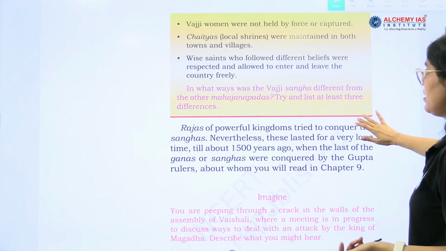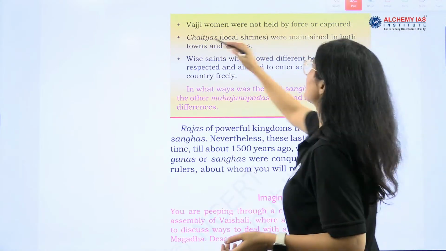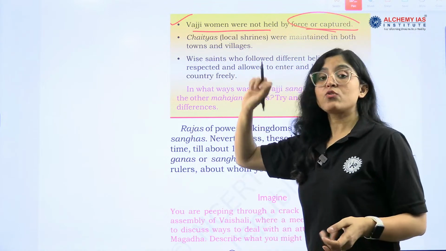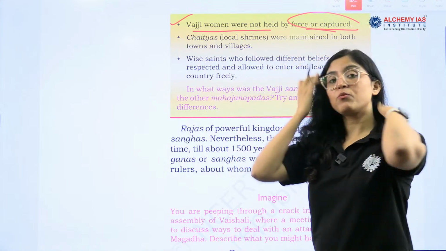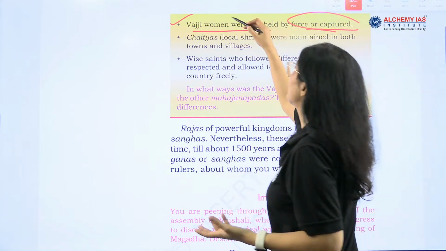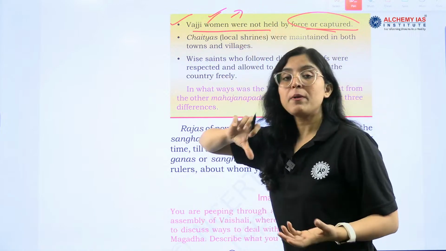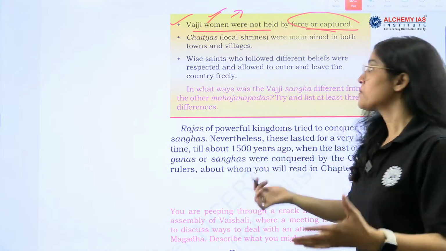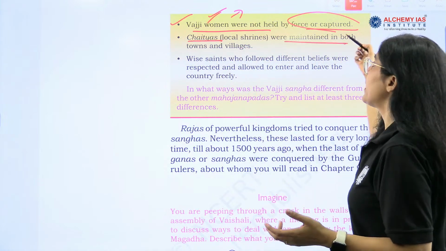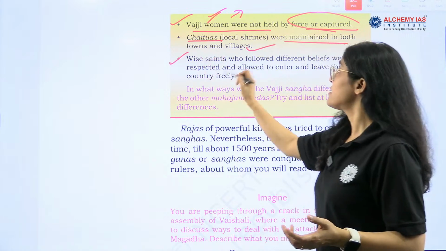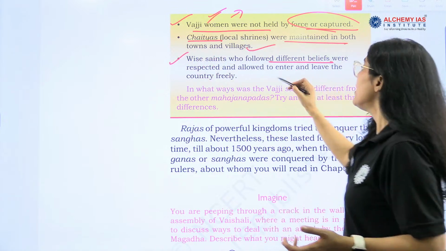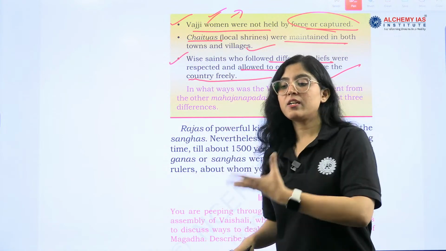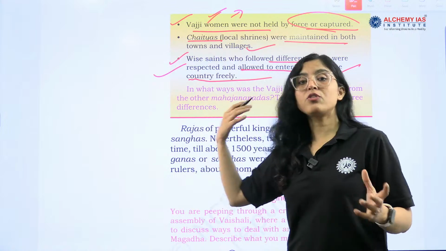Now see, Vajji women. The next condition is that Vajji women were not held by force or captured. So there is this freedom, right? Actually Buddha is telling everyone that if freedom is being enjoyed by people, there is unity, there is respect for elders, then you will prosper, right? Chaityas were maintained in both towns and villages. Wise saints who followed different beliefs were respected and allowed to enter and leave the country freely. These are the things that Buddha told to the minister, right?